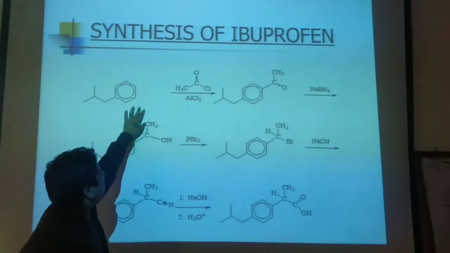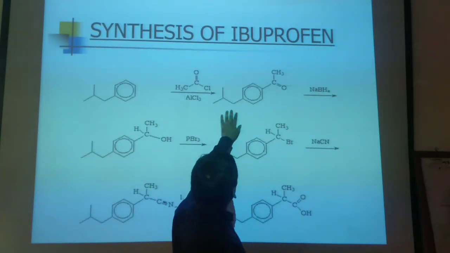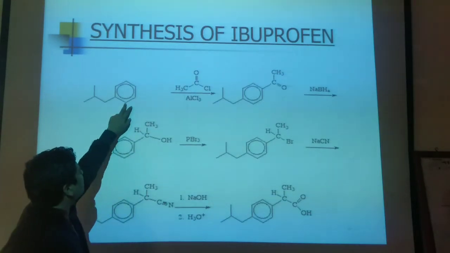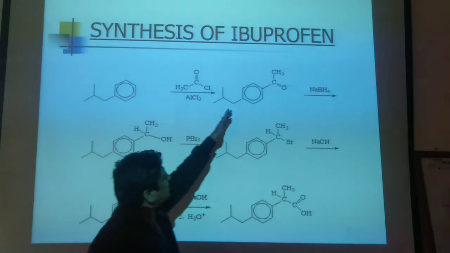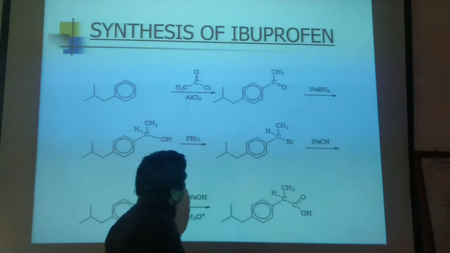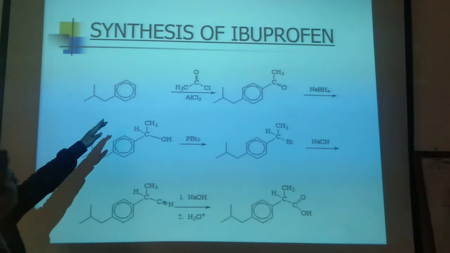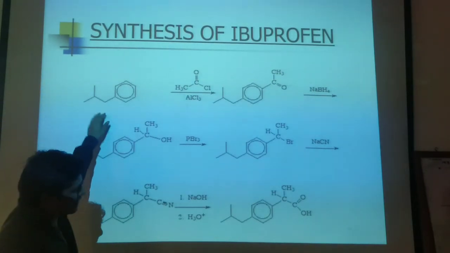That is the safest and more useful drug, even if you insert that acetyl group at an adjacent position, at this or this position. The para position is more preferably used, so the acetyl group will be attached at the para position of the isobutyl benzene.